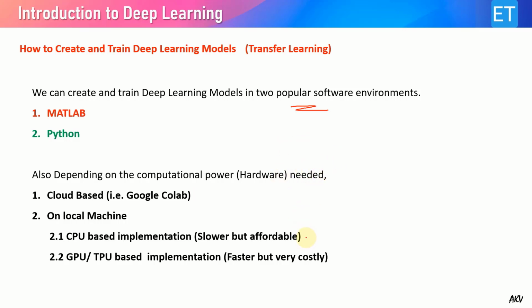So it is slower but affordable. Most of us have this type of configuration. And those machines which have dedicated graphics cards in their PCs or laptops, we can use them for faster training, but of course extra money is required for utilizing those GPUs, I mean the graphics cards, in the machines.